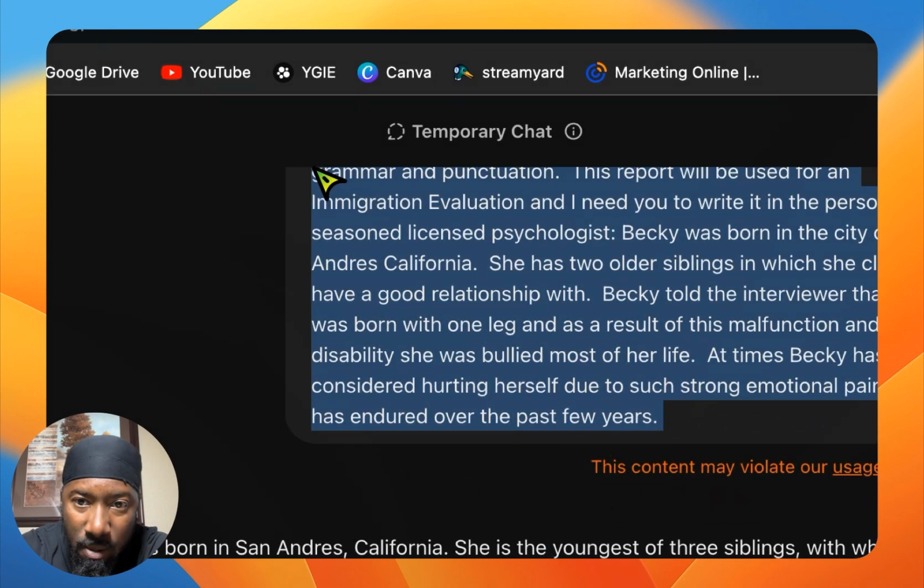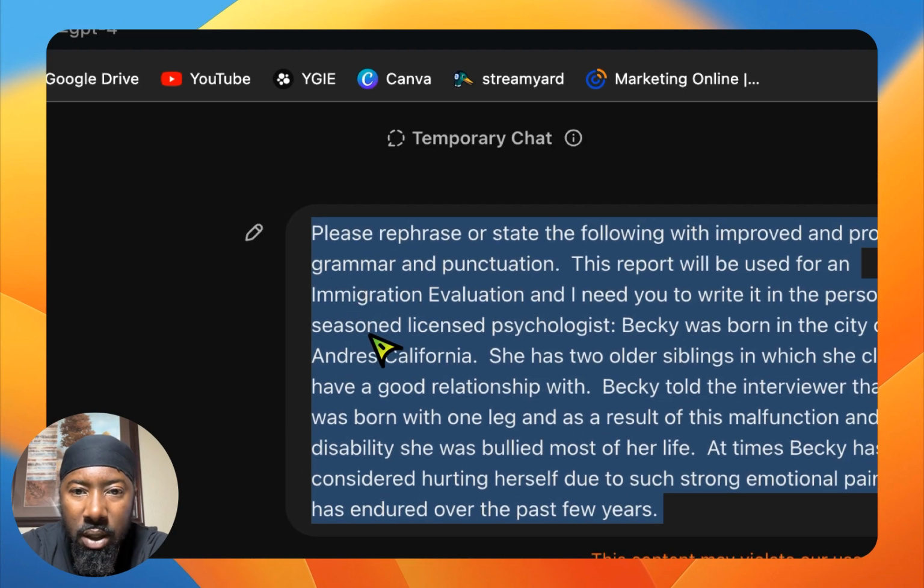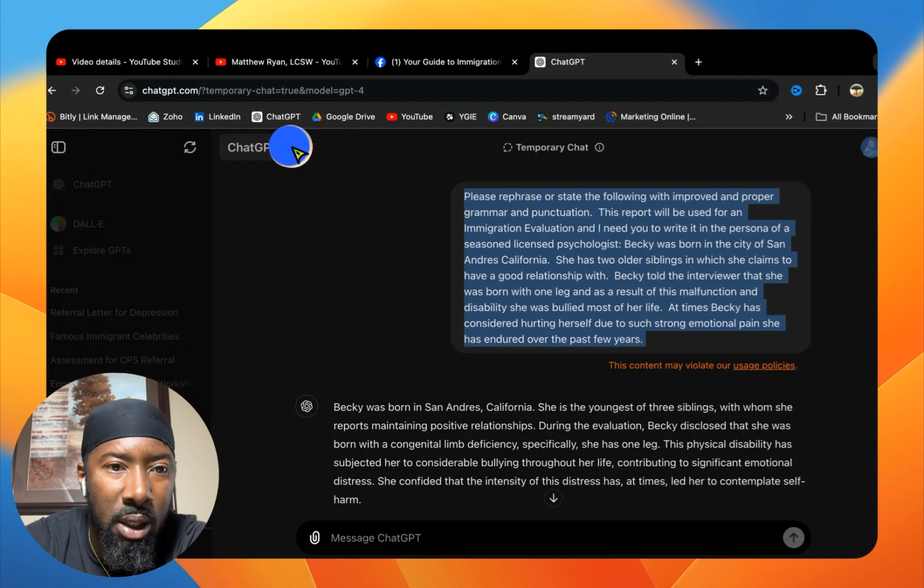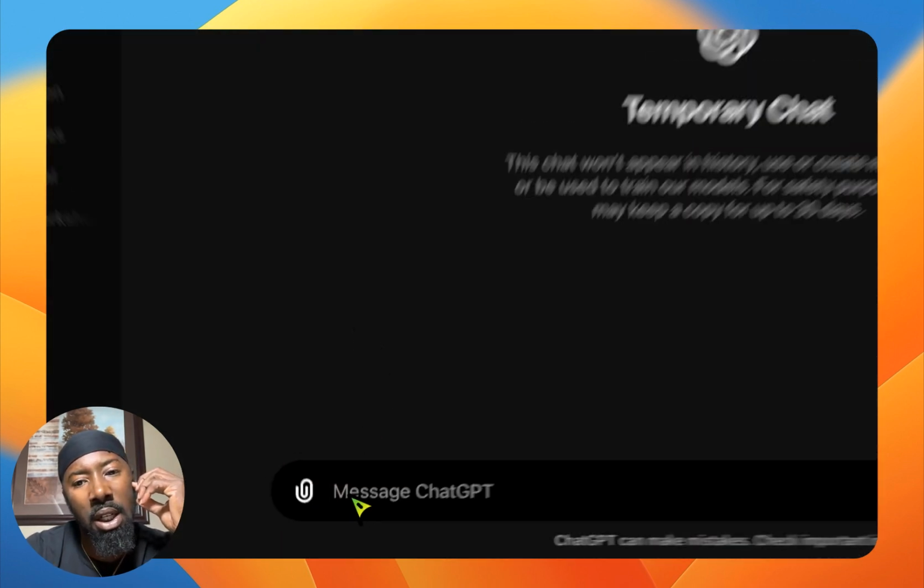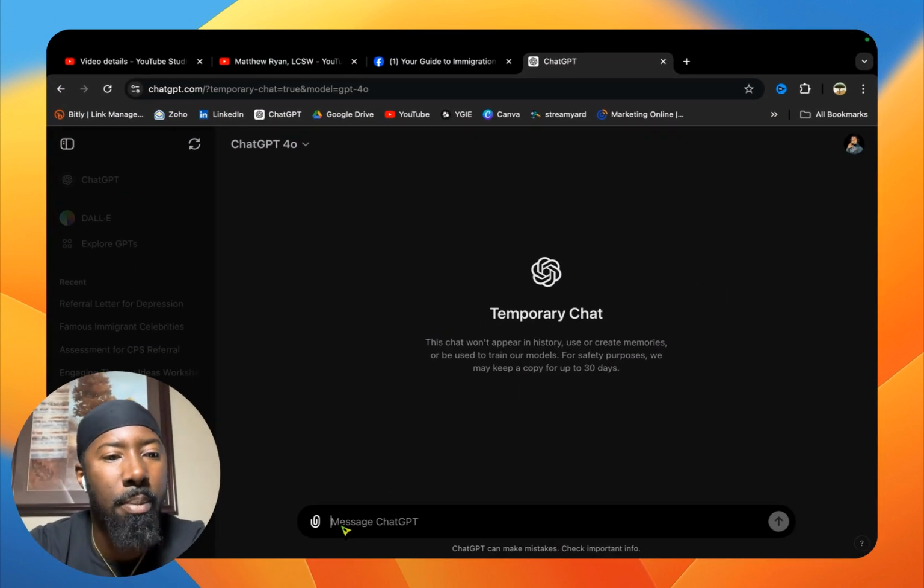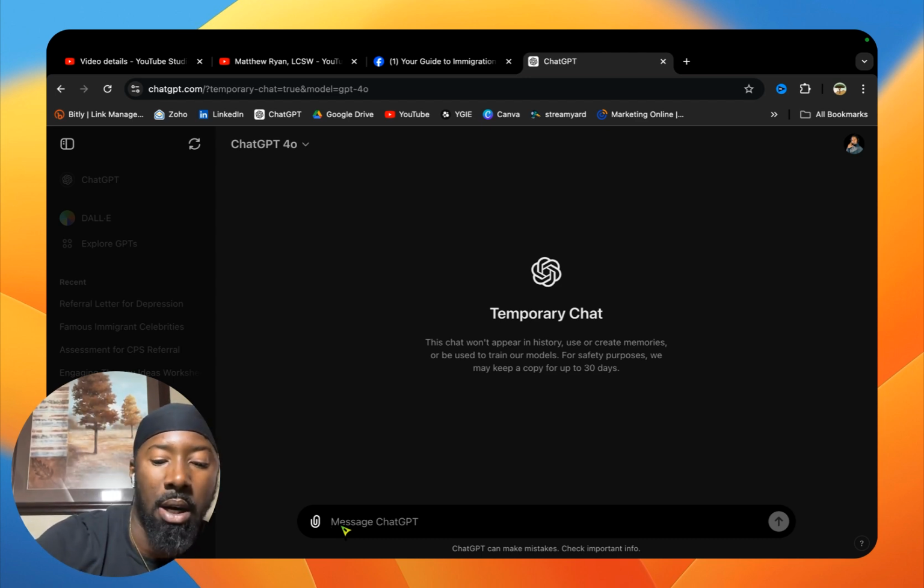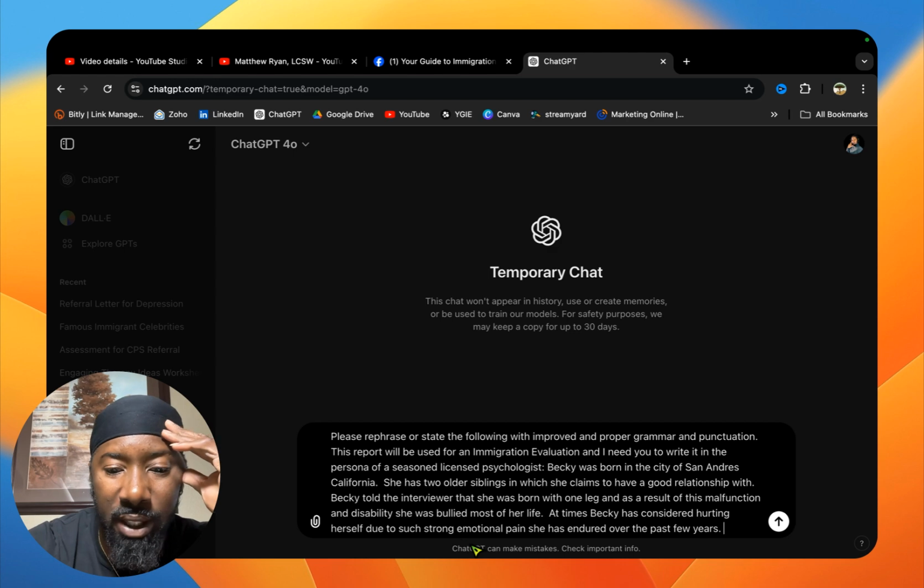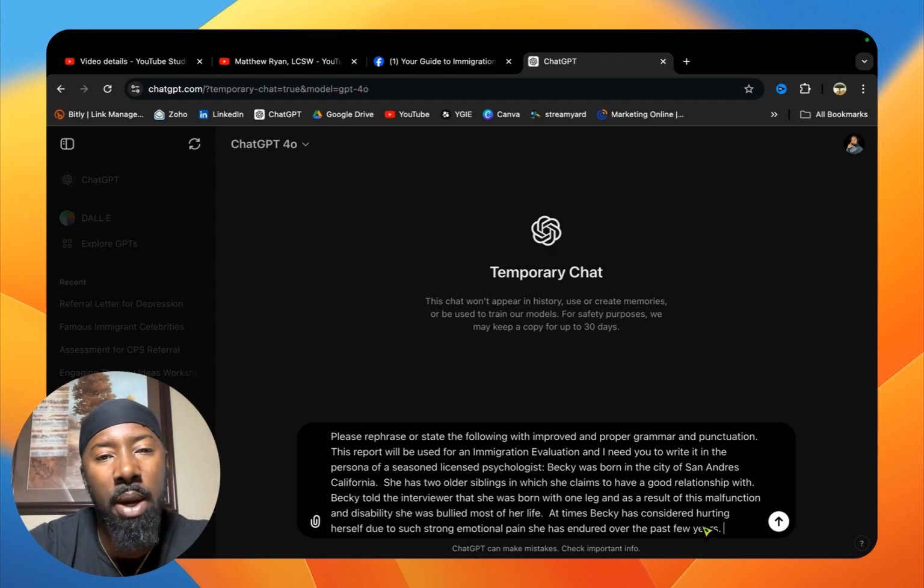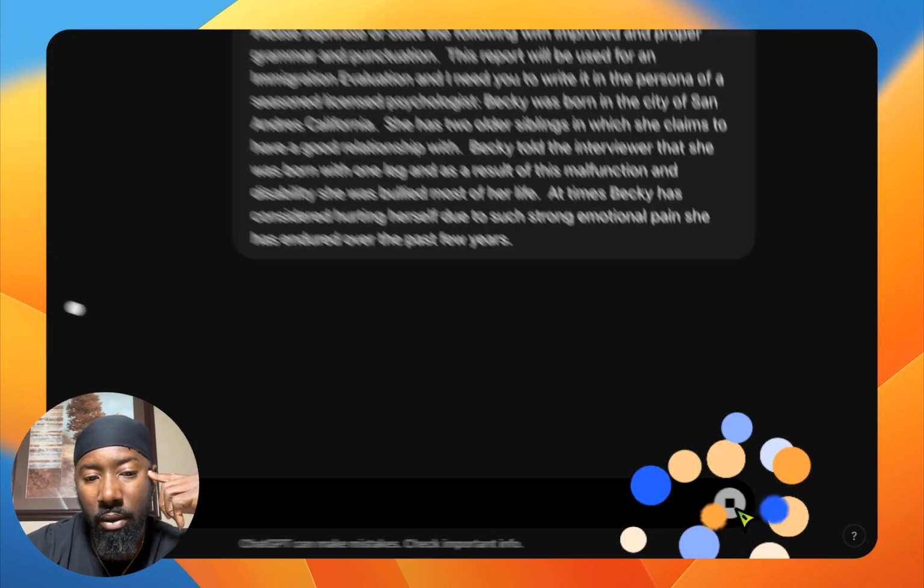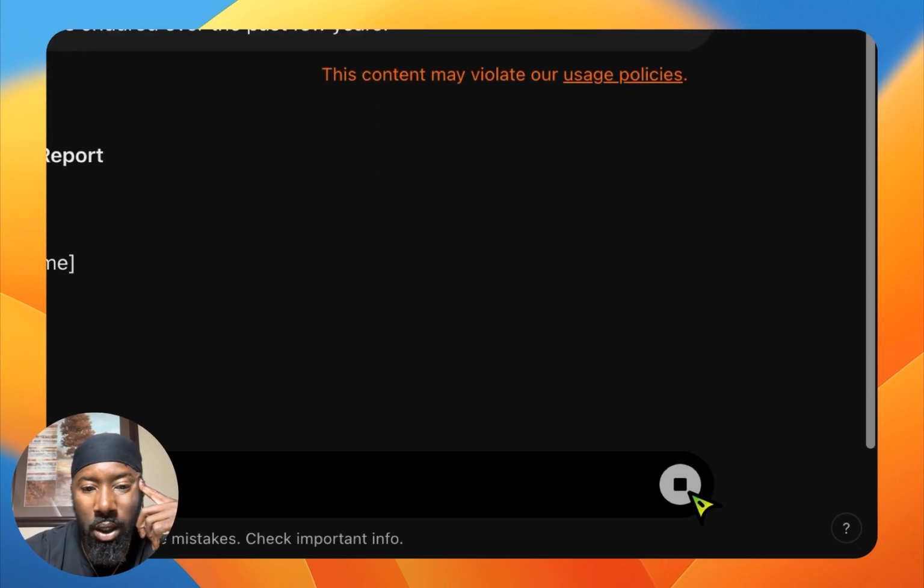Let's do the same prompt in the paid version of ChatGPT. Now, in the paid version of ChatGPT, it usually remembers everything that I put into ChatGPT. I talk about immigration evaluations, different cases. It has a lot of information about what I do as a licensed professional counselor. So let's see if it remembers this information and can generate.